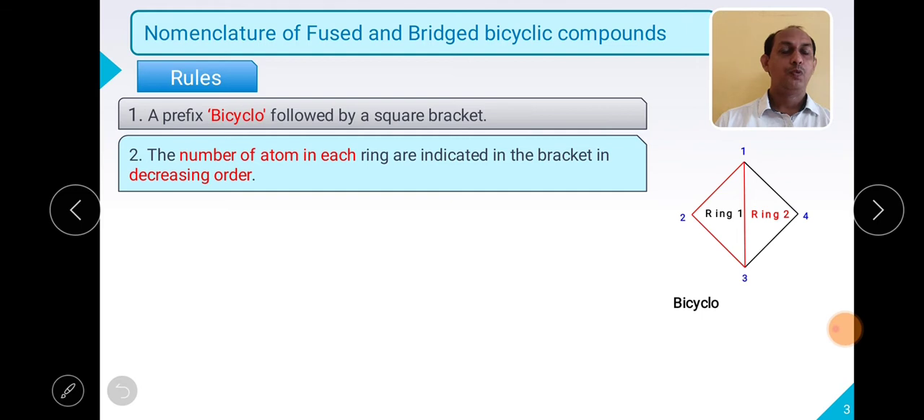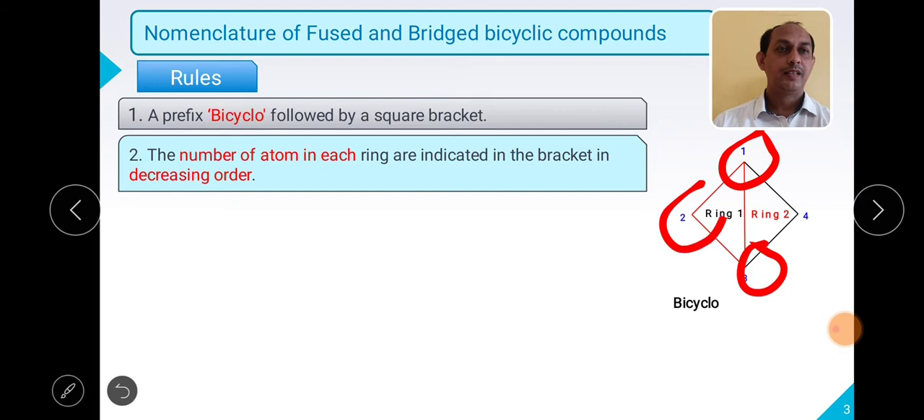Now we have to put the bracket and write the number of carbon atoms present in the two rings. We have to count the carbon atoms. Suppose these are the two common carbons. In ring 1, how many carbons are there? Let us say only one carbon on the left side. So we will write 1 in the bracket.